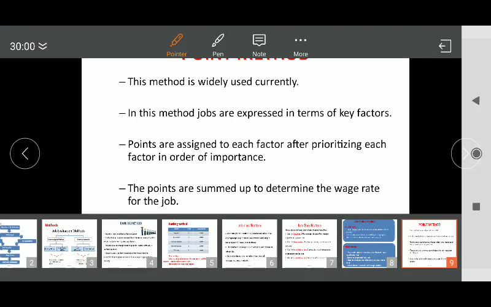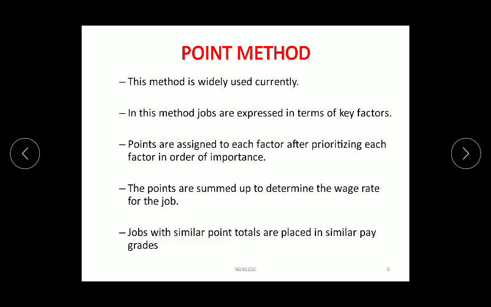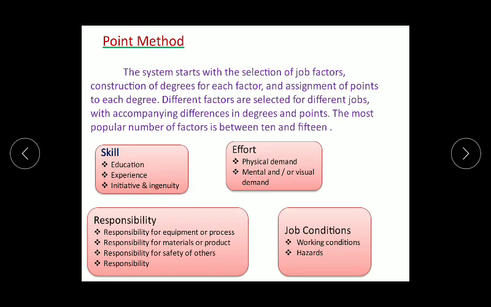In the next slide we can see how the points are graded. If it is skill, we have to talk about education, experience, and the initiative taken by the personnel. Next are the efforts. It can be a physical demand effort, a mental effort, or a visual demand effort. The fourth point is responsibility. This can be a responsibility of equipment or a process. It can be a responsibility for materials or a product. Then safety responsibility, or the job conditions, that is working conditions and hazards.